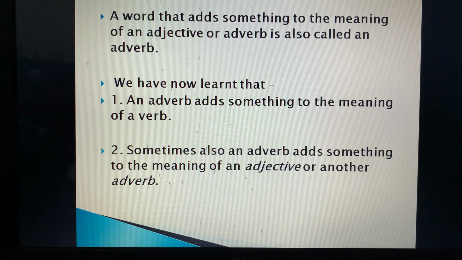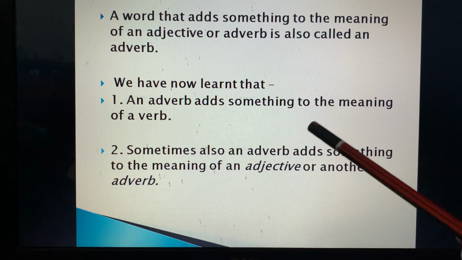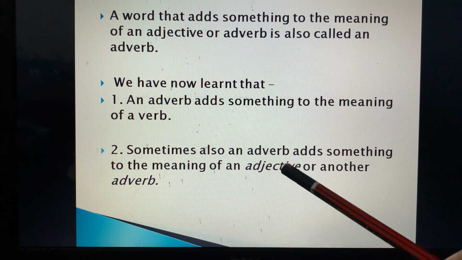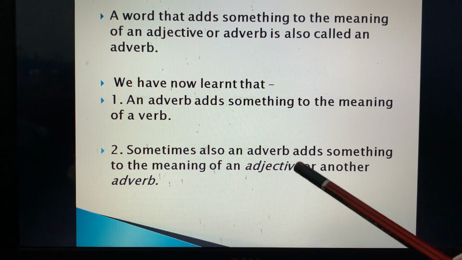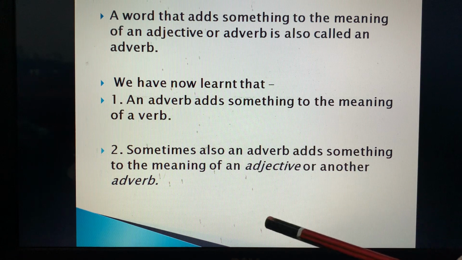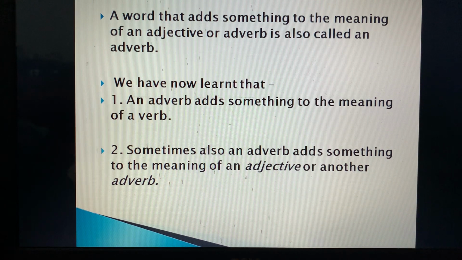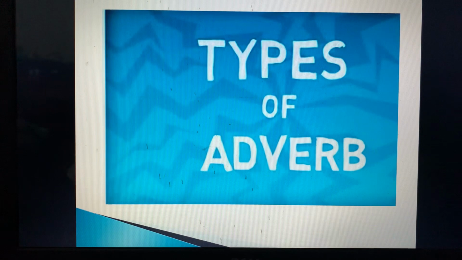I told you that it modifies the adjective also. Like an adverb adds something to the meaning of a verb also. Sometimes an adverb adds something to the meaning of an adjective and to another verb also. This you need to keep in your mind.